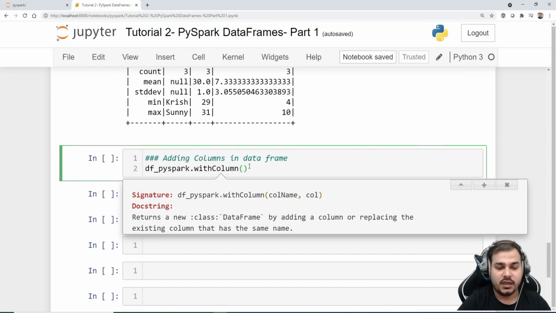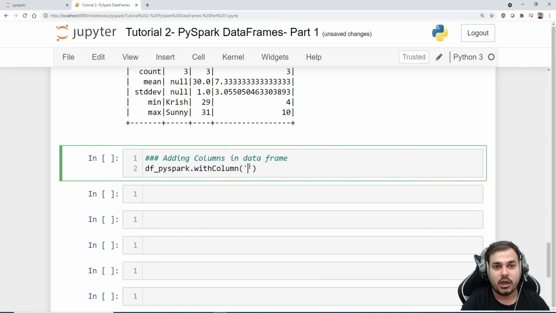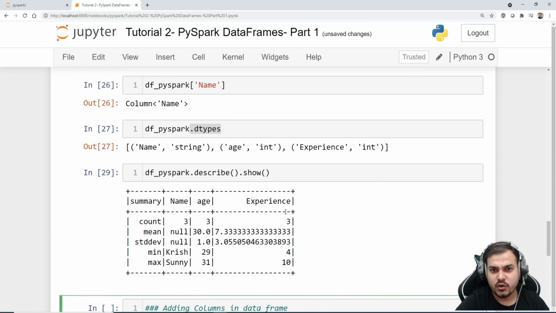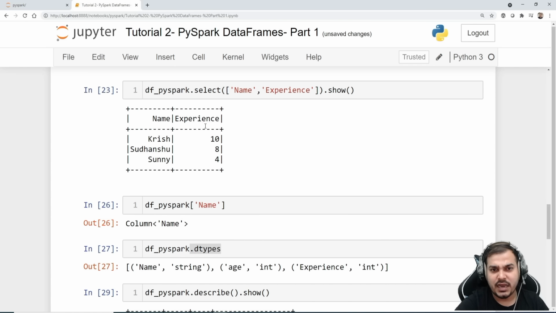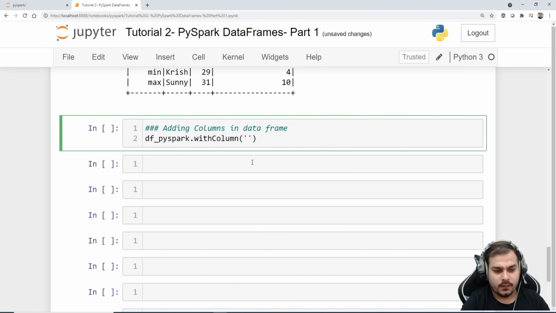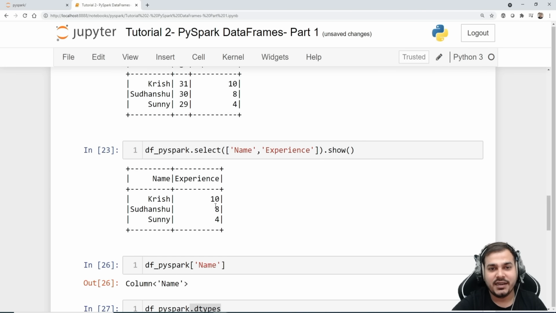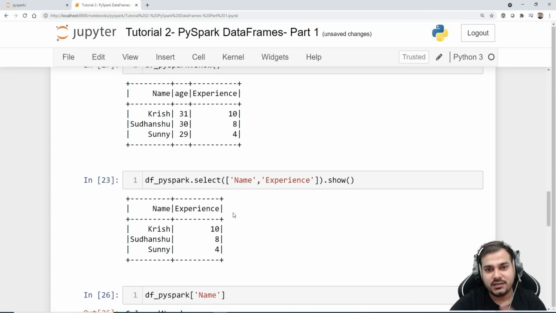Here the first parameter that I'm going to give is my column name. Suppose I'll pick experience, and probably this will be my new column: experience after 2 years. Initially the candidate has 10 years of experience; after 2 years, it will become 12, right?